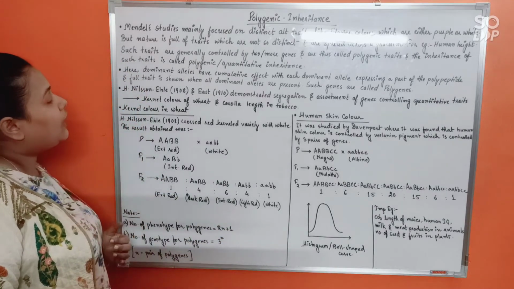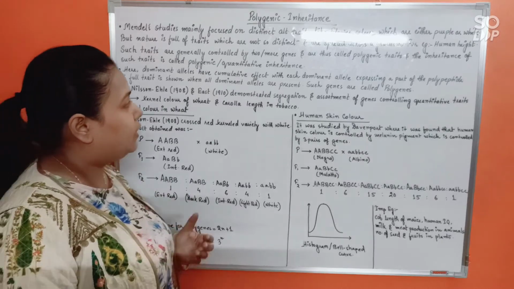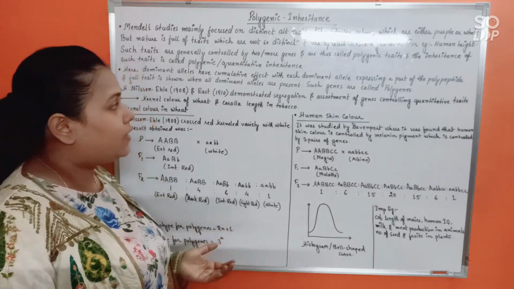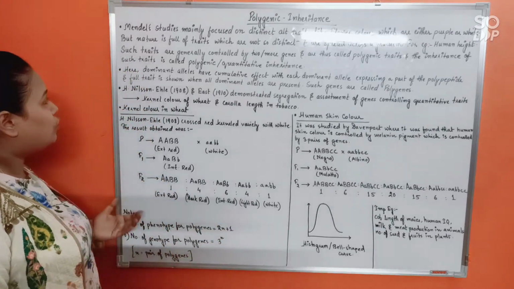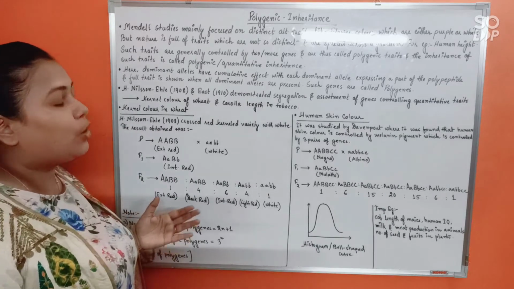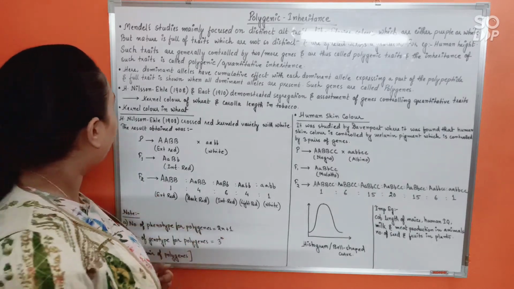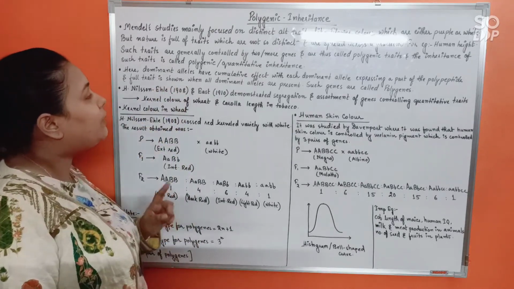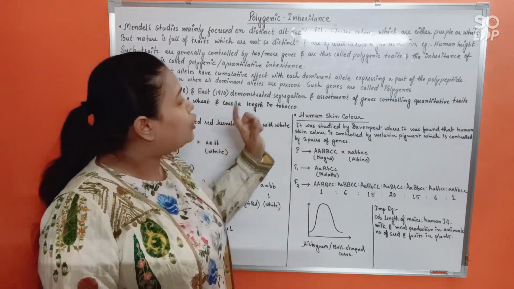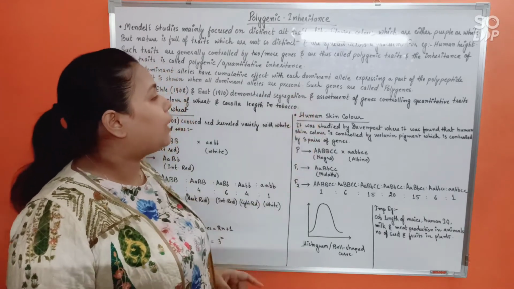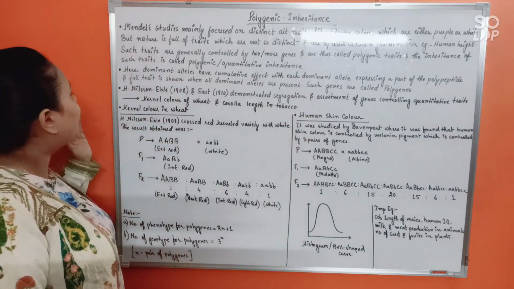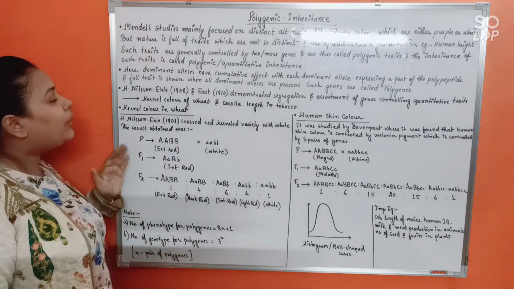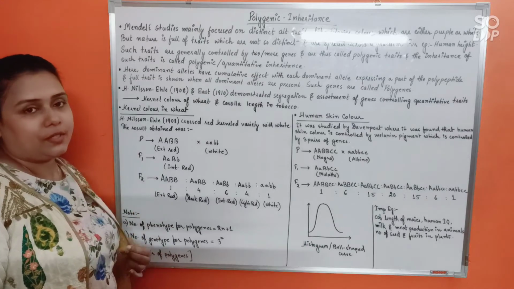Such traits are generally controlled by two or more genes and are thus called polygenic traits, and the inheritance of such traits is known as polygenic or quantitative inheritance. Here, dominant alleles have a cumulative effect, with each dominant allele expressing a part of the polypeptide, and the full trait is shown when all the dominant alleles are present.